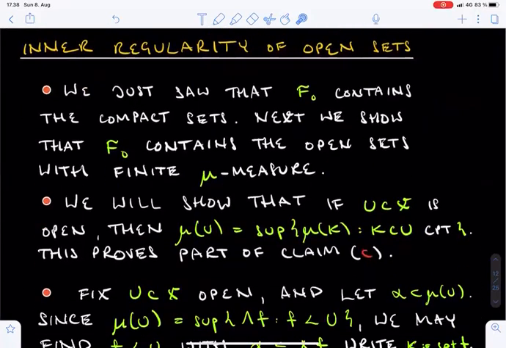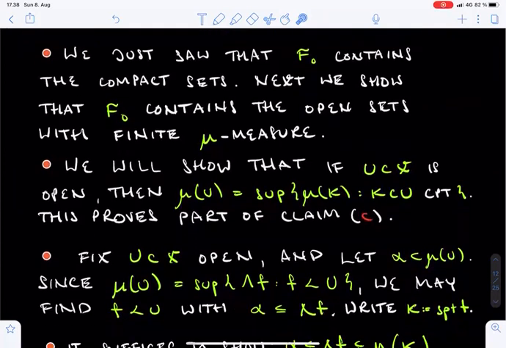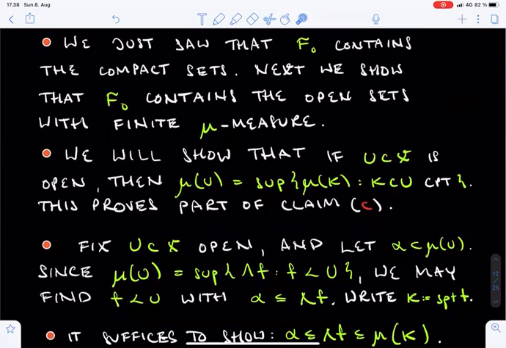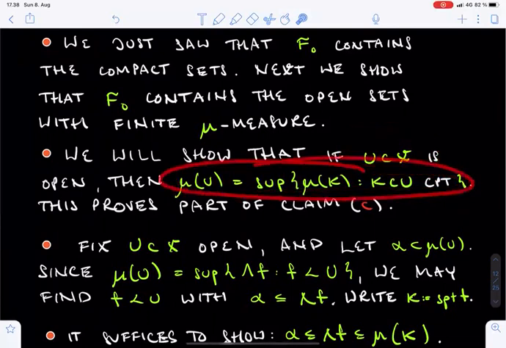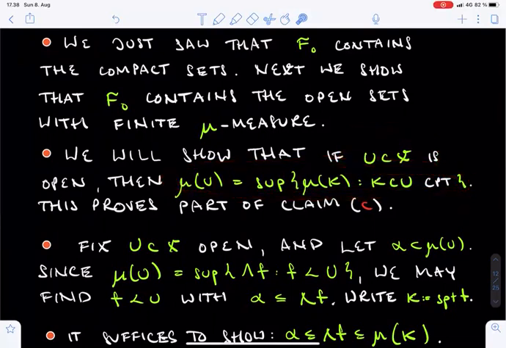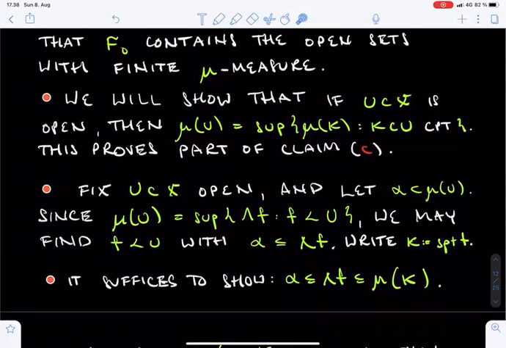The first one will be the inner regularity of open sets. Here is a reminder of what this means. If U is an open set, then the μ measure of U is the supremum of the μ measures of compact sets K contained in U. This formula implies, by the way, that the set family F0 defined on the previous lecture contains all the open sets with finite μ measure. Indeed, by definition, F0 consists of all sets with finite measure, which are inner regular in the sense we just explained.